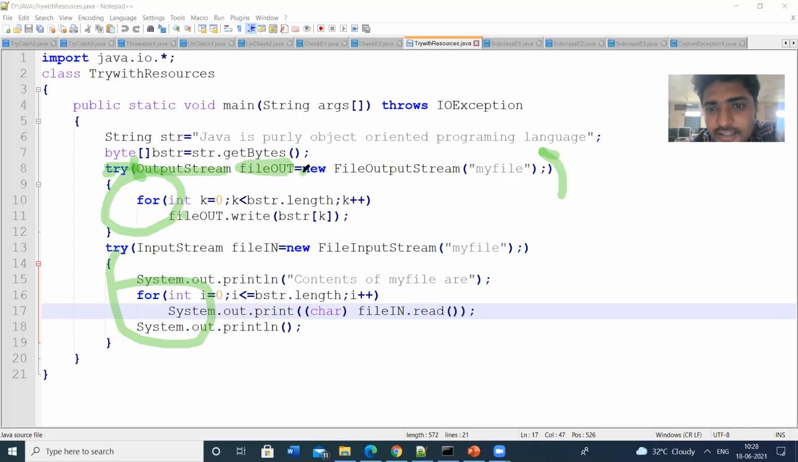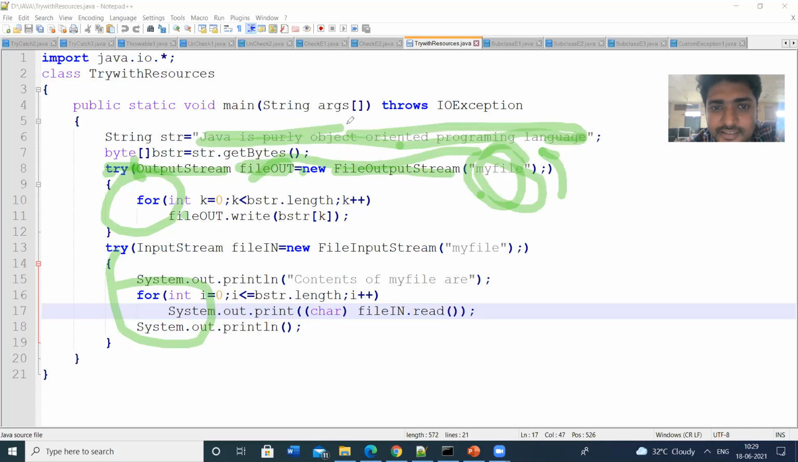fileOut is equal to new FileOutputStream("myfile"). Here I am creating an object. In myfile, "Java is purely object-oriented programming language" is saved. This is the resource we are using. Here the resource is myfile, and the content of myfile is "Java is purely object-oriented programming language."